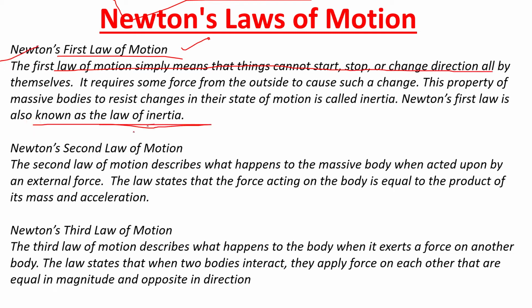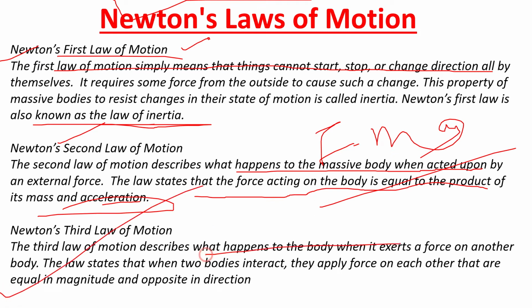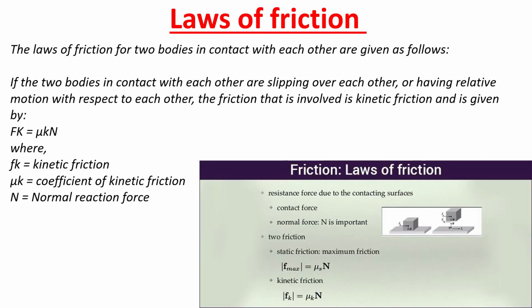The second law is what happens to a massive body when acted upon by an external force. The law states that the force acting on a body is equal to the product of its mass and acceleration. F is equal to ma. Next is the third law of motion. To every action there is an equal and opposite reaction.